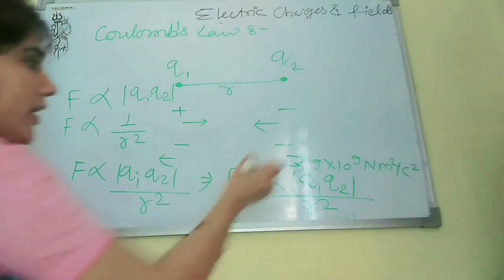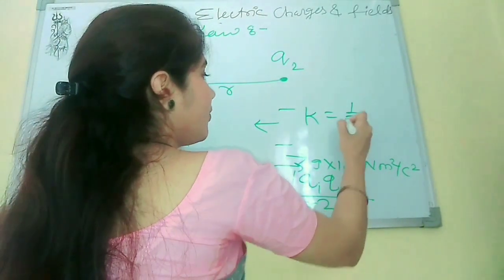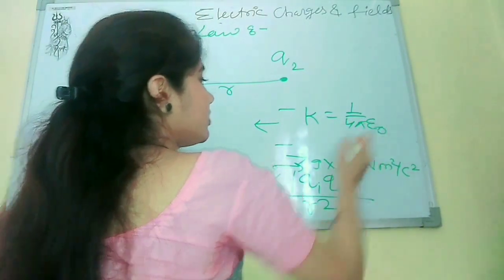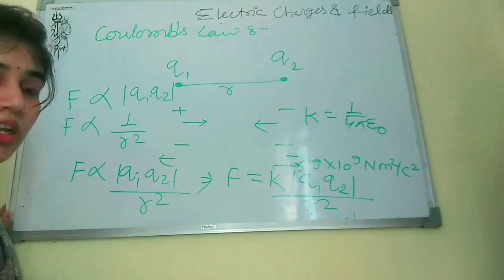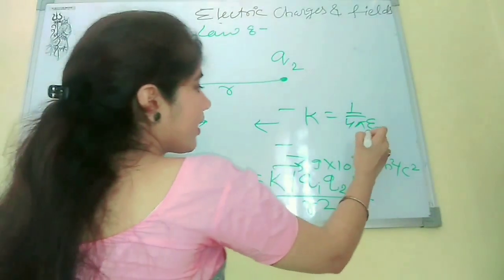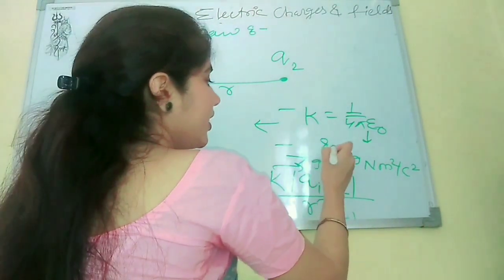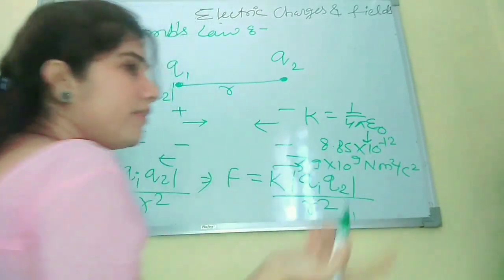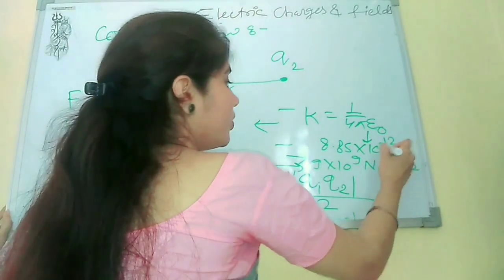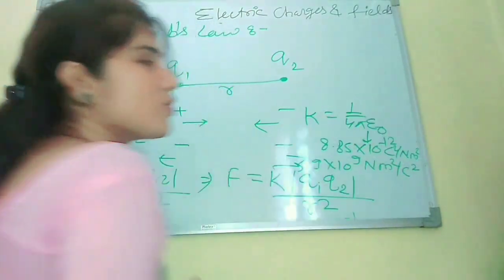Now k has another value, that is 1 by 4 pi epsilon naught, where epsilon naught is the permittivity in free space. It has the value 8.85 into 10 to the power minus 12 Coulomb squared per Newton meter squared.